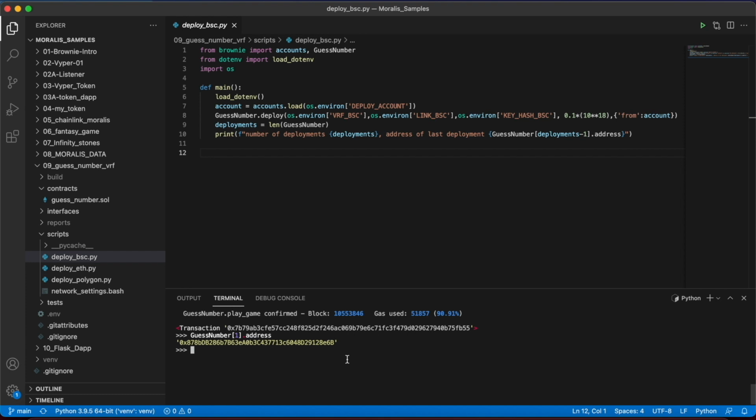I hope that you have enjoyed and that this is useful for you. That way you can use Python scripts to just do your deployments in a very easy way and play with this contract very easily.